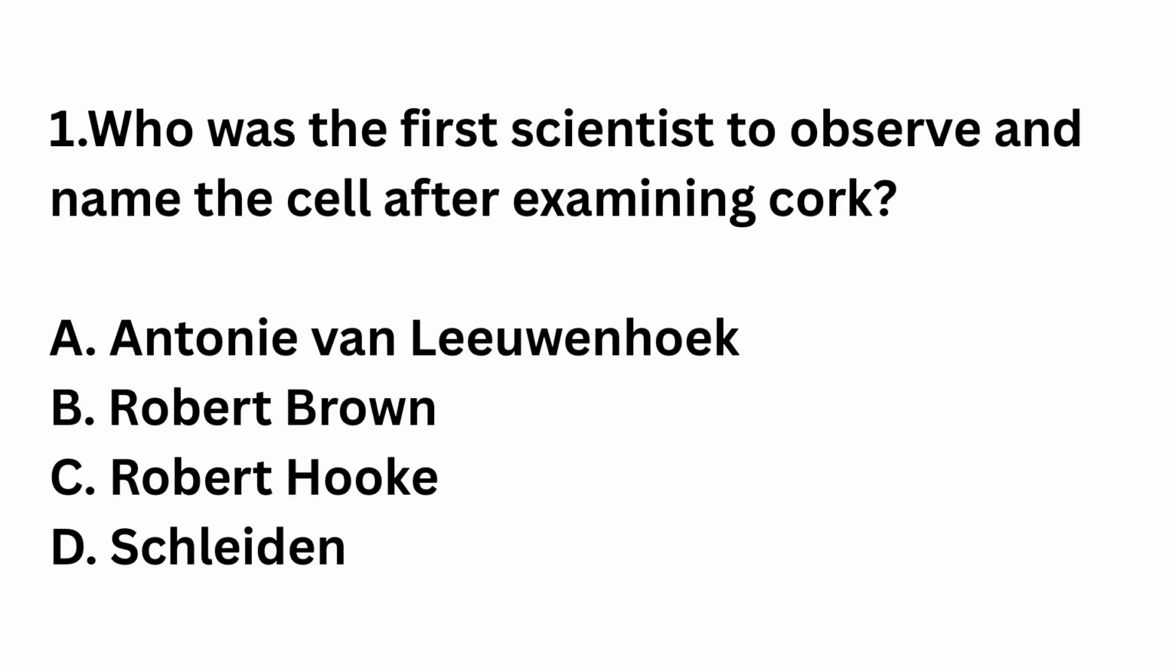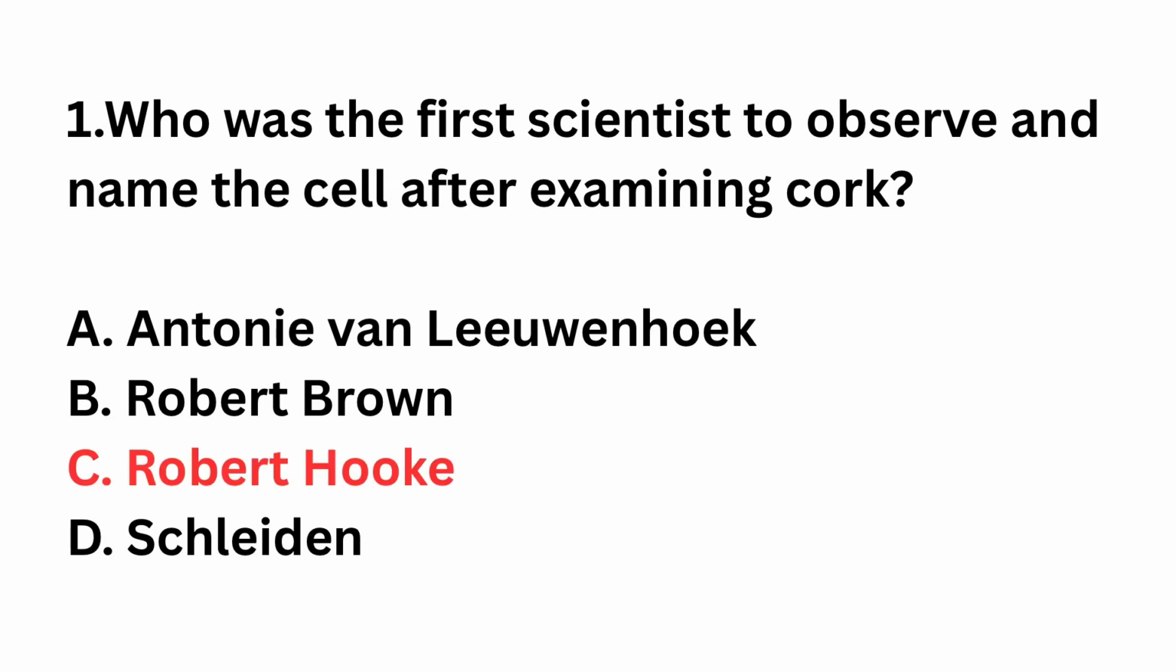Question number 1. Who was the first scientist to observe and name the cell after examining cork? Antony van Leeuwenhoek, Robert Brown, Robert Hooke, Schleiden. The right answer is option C, Robert Hooke. Robert Hooke coined the term cell in 1665.